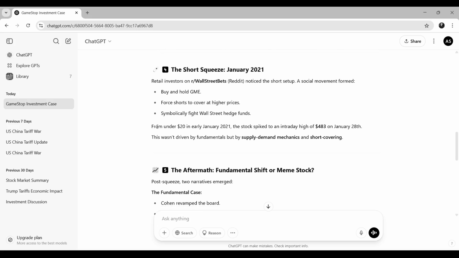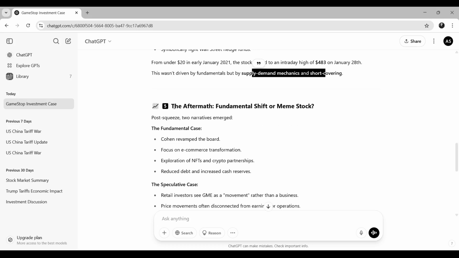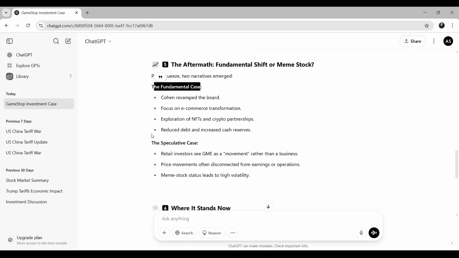From under $20 in early January 2021, the stock spiked to an intraday high of $483 on January 28th. This wasn't driven by fundamentals, but by supply-demand mechanics and short covering. And then what happens after that? What is the aftermath? Post squeeze, two narratives emerged: the fundamental case and the speculative case. Understanding these two is important.